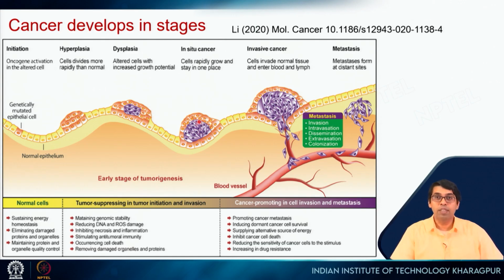However, if detection is not done in time, there is a probability that these cancer cells will gain some more function due to more accumulating mutations, and they can break this tissue and they can start moving, right? And once they get into the bloodstream, they can go to different parts of the body, and these cells can accumulate in different places and start growing as tumors. So now tumor will spread throughout the body of the person, right? So this is invasive cancer, and the last stage is metastasis, which is very difficult to treat.